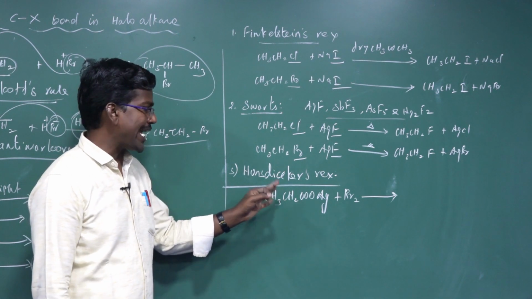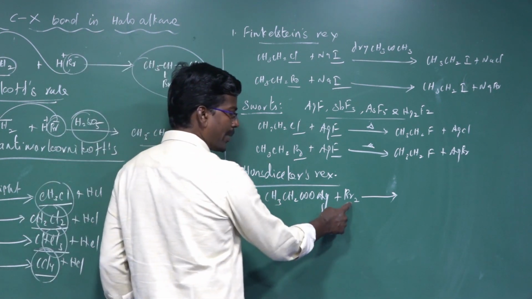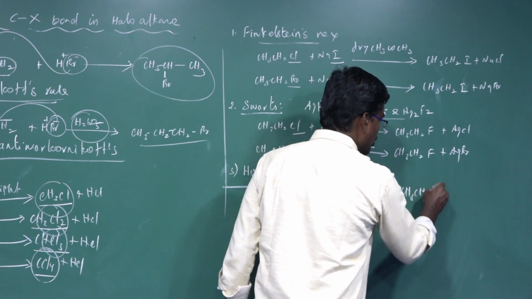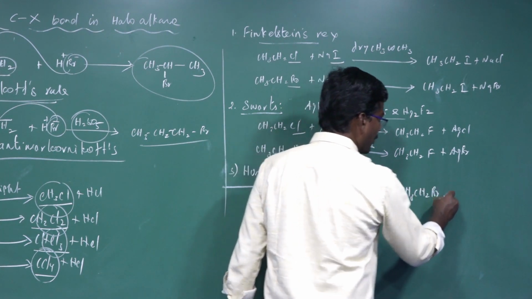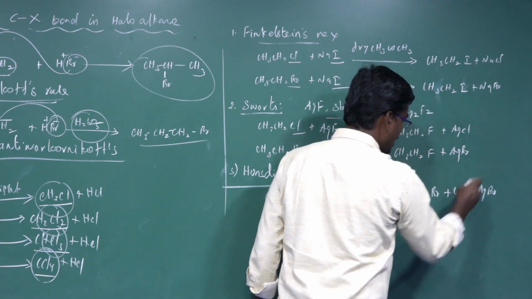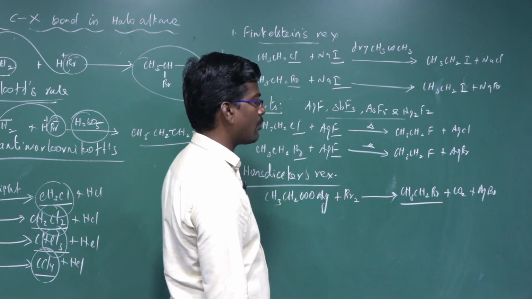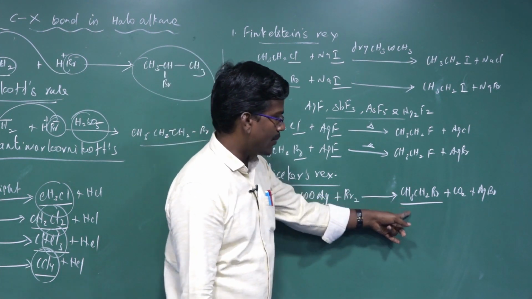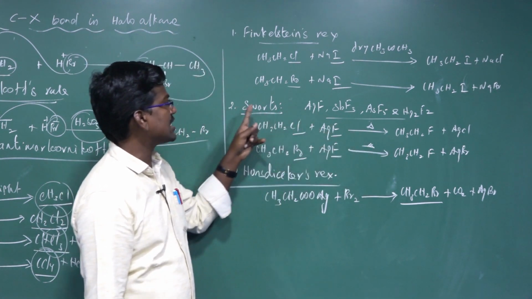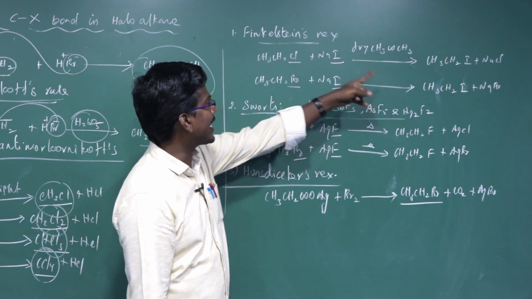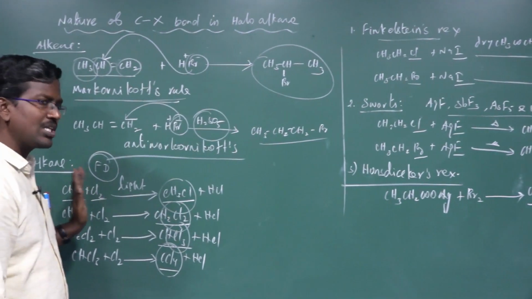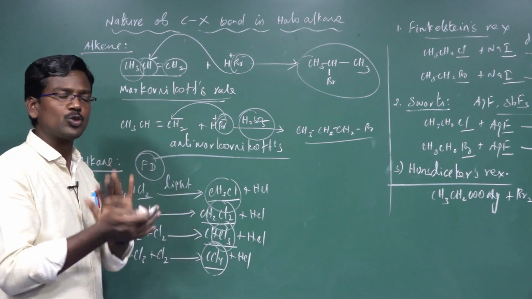The silver propionate is treated with bromine, Br2, giving ethyl bromide, CH3CH2Br, plus carbon dioxide plus silver bromide, AgBr. This method is the preparation of alkyl bromide. Alkyl bromide can be prepared from the Hunsdiecker reaction. Alkyl fluoride can be prepared from the Swarts reaction. Alkyl iodide can be prepared from the Finkelstein reaction. Alkyl chloride can be prepared from free radical substitution reactions.